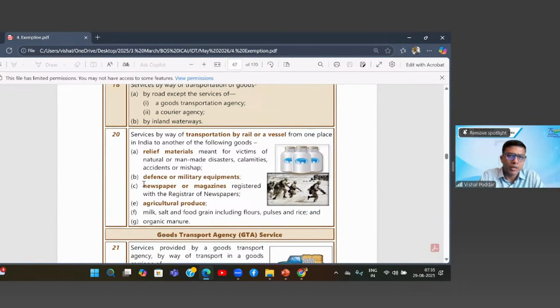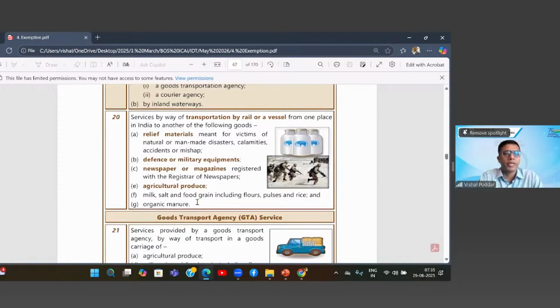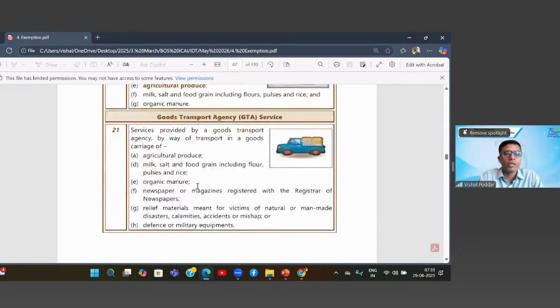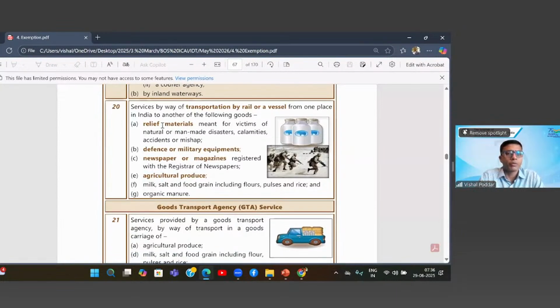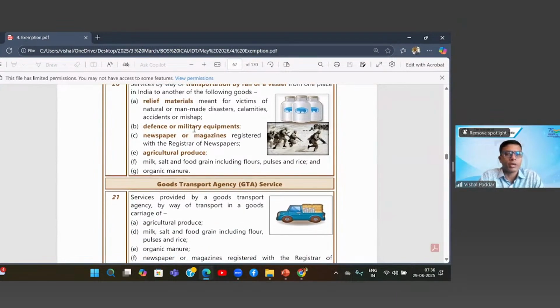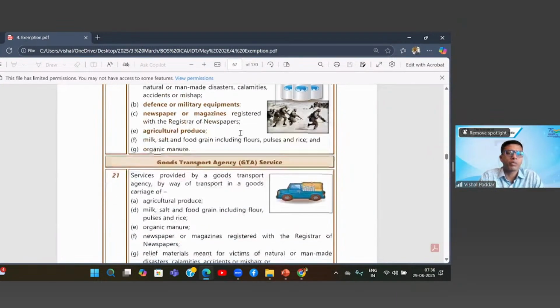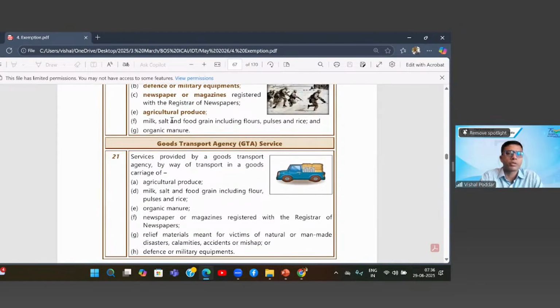So, a similar list. Why am I saying similar and not same? Because firstly, interestingly, they have reversed the order. What is towards the lower part has been put here, correct? So that is just one difference. Now, other than that, relief material is covered, defense equipments, military equipments are covered, newspaper, magazines are covered, agricultural produce, milk, salt, food grains.